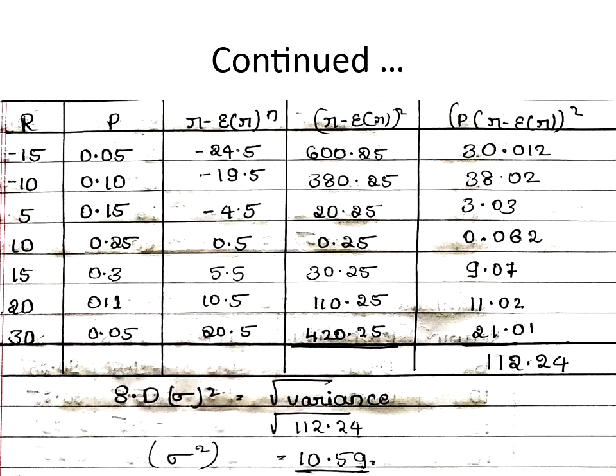Now after doing that, the last column is concerned, we have to multiply probability with the fourth column. That is, if you can see there, 600.25 multiplied by what is the probability? 0.05. So I get 30.012. Similarly 38.02. So I get all these values. So I need to do summation of the fifth column, which I got to be equal to 112.24. So that is my variance. So variance is 112.24. Standard deviation is equal to square root of variance, which is equal to 10.59. Okay.